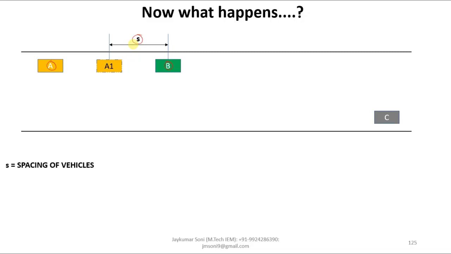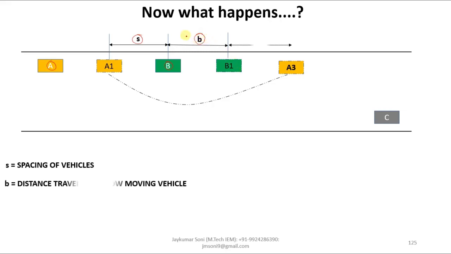Now A overtakes B. A will overtake B and it will reach this point. But B is also in slower motion, so it will also cover some amount of distance and reach the point B1. So in the time that A1 takes to reach A3, B will reach this place. Now the distance between B and B1 is called small b. This b is the distance traveled by the slow moving vehicle.